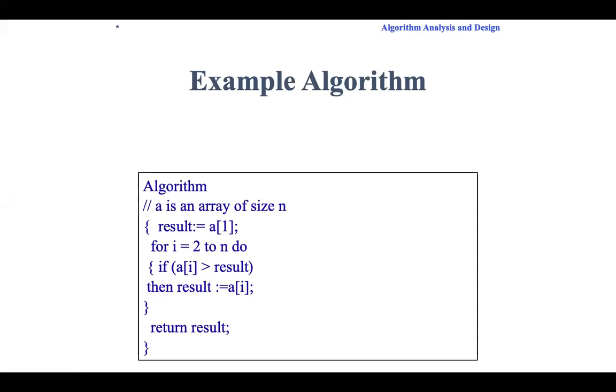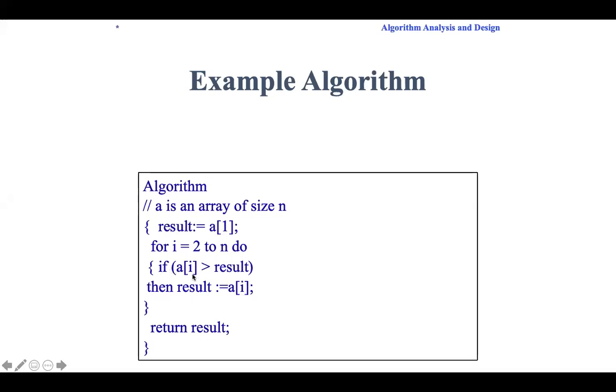An array is there, which has got n elements. I have taken a variable result, and the first value in the array, I am assigning it to the result variable, and the for loop starts with the second element in the array. The for loop will run till the last element.